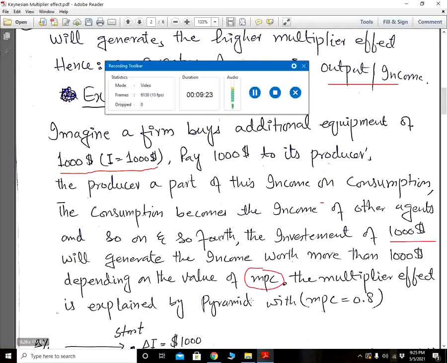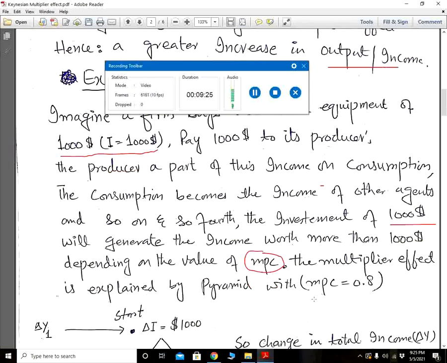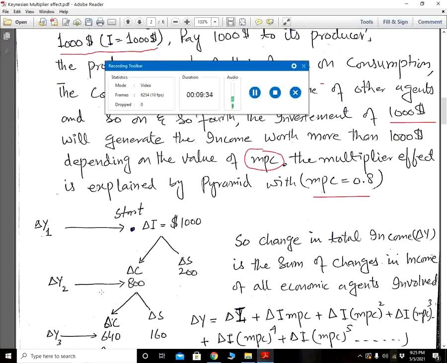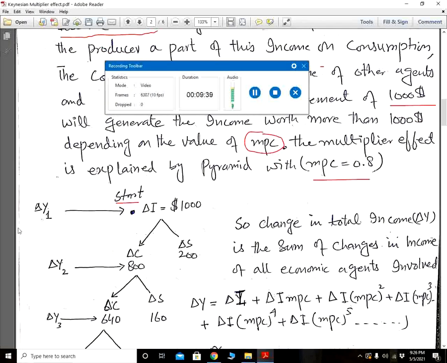The multiplier effect is explained in a pyramid with MPC of 0.8. Let's suppose the MPC for our discussion is 0.8. Now here we start with this pyramid. Suppose initially the firm makes the investment. What will happen in the first cycle? Delta Y, the income of the producer, will increase by $1,000. It means a $1,000 increase in the investment expenditure will directly increase the income of the first agent by $1,000.